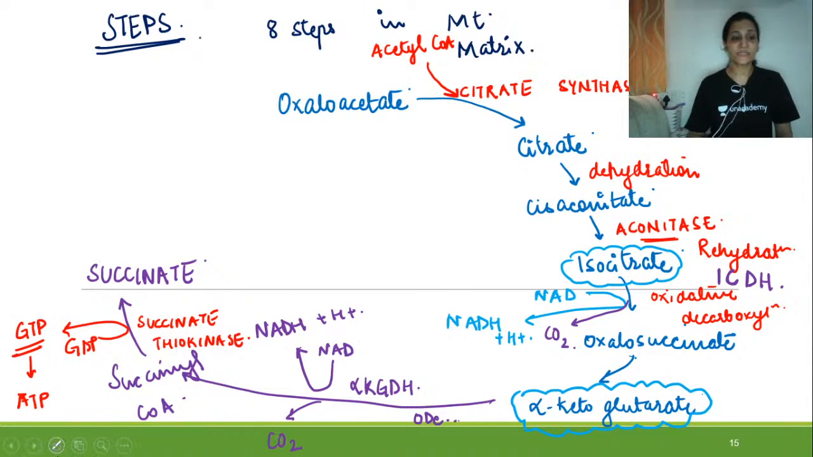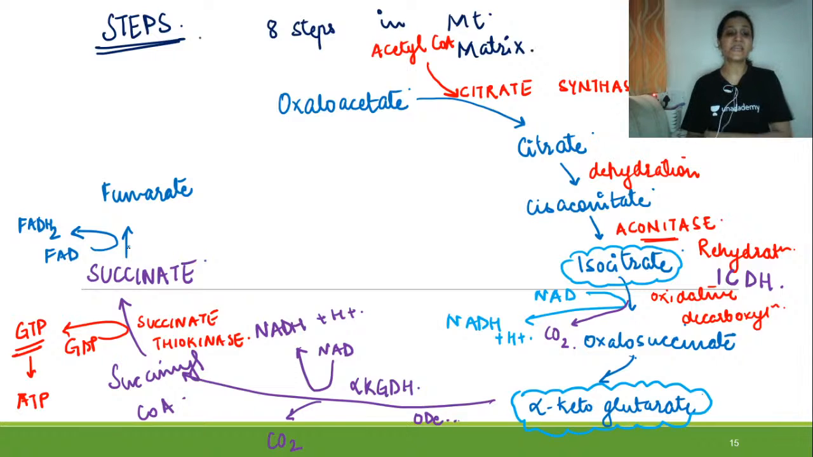Now this succinate is going to change into fumarate, and this step is also high energy yielding because there will be formation of FADH2 from FAD. So this step is also energy yielding, and the enzyme which is responsible for this kind of reaction is succinate dehydrogenase. The enzyme used over here is succinate dehydrogenase.